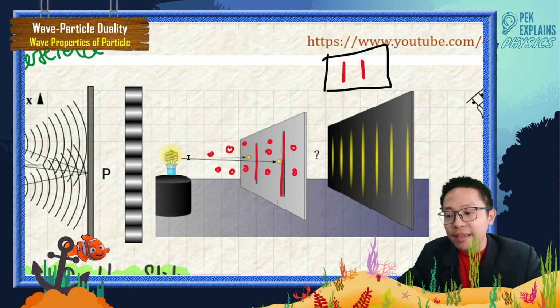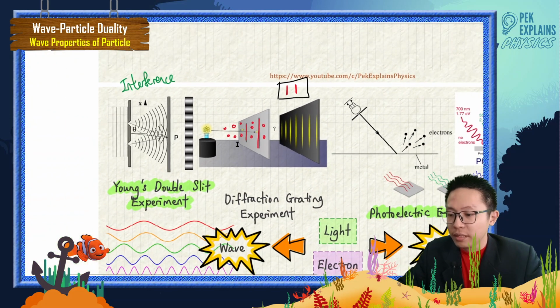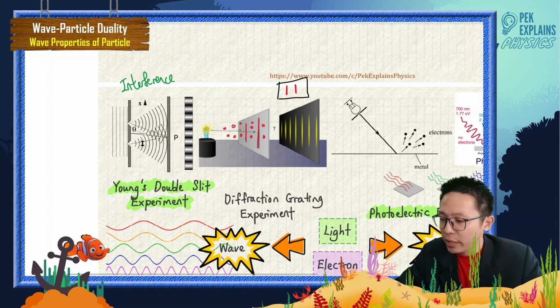So light in this condition does not behave as particle. It behaves as wave. Why do we say wave?